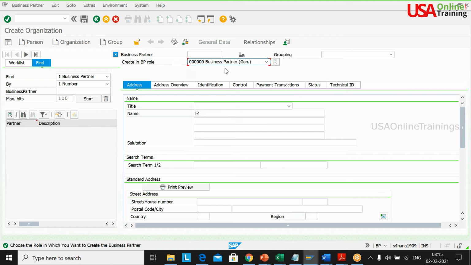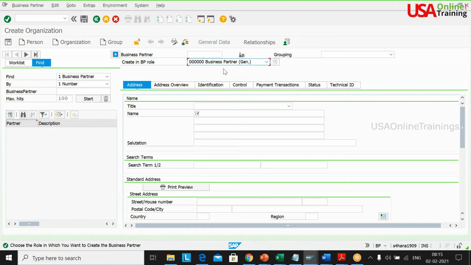Creating the vendor is of 3 steps. First of all, general information you are going to feed into the system, that is vendor information, then company code information, and then purchasing information. Correct? The normal XK01, what you do? Same thing, right? That is what I am doing here.